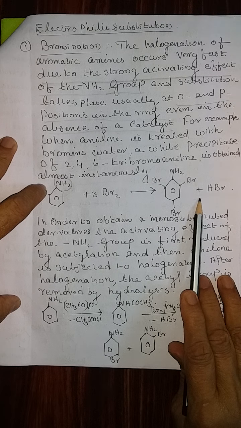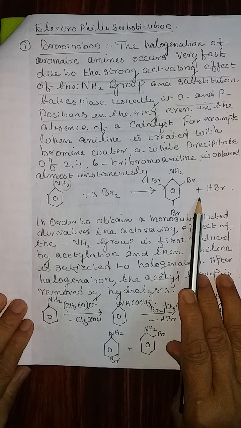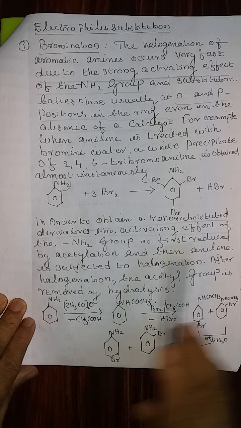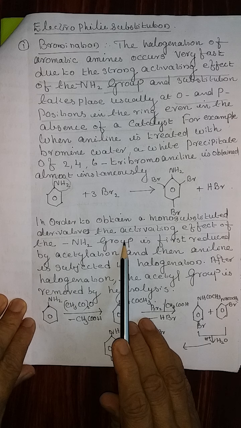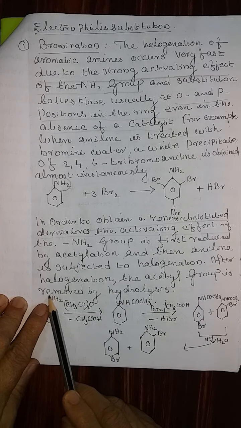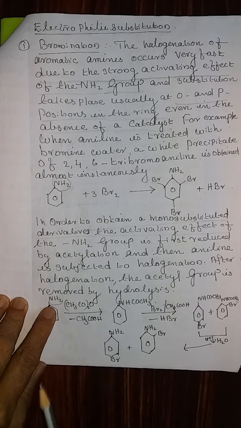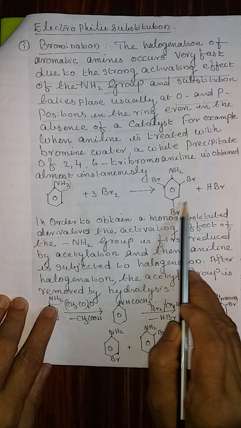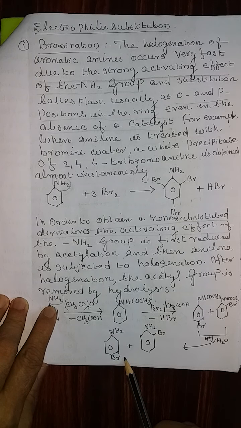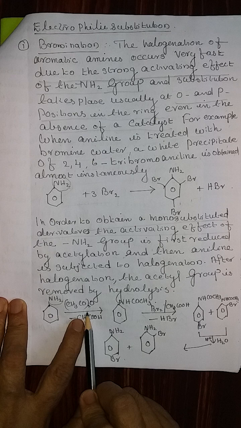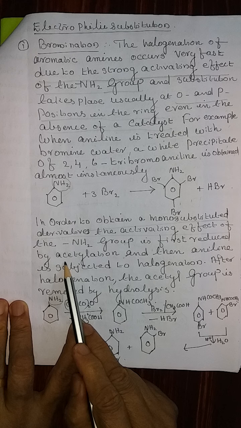But we are going to change the condition. In order to obtain a mono-substituted derivative, the activating effect of the NH2 group is first reduced by acetylation. That means this group is protected. When the NH2 group is present as itself, only a tribromo product is obtained. We don't want a tribromo product, we need a monobromo product. Therefore, this group is first protected using acetic anhydride. That process is known as acetylation.